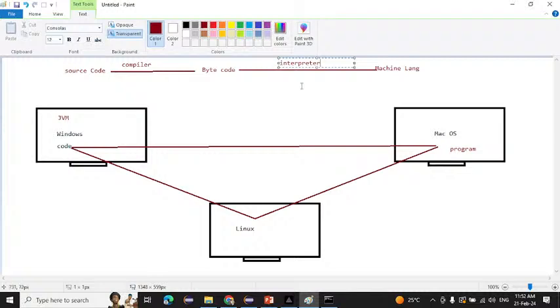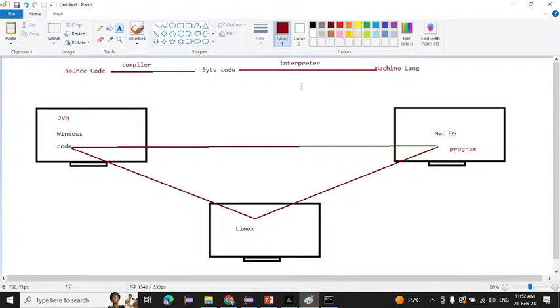And remember one thing, an interpreter is like a translator which translates the bytecode into machine language. Like if you know Telugu and I know only Hindi, we will take one translator that converts Telugu into Hindi and Hindi into Telugu. Same like that, we have an interpreter. It works like a translator here. It will translate the bytecode into the machine language.